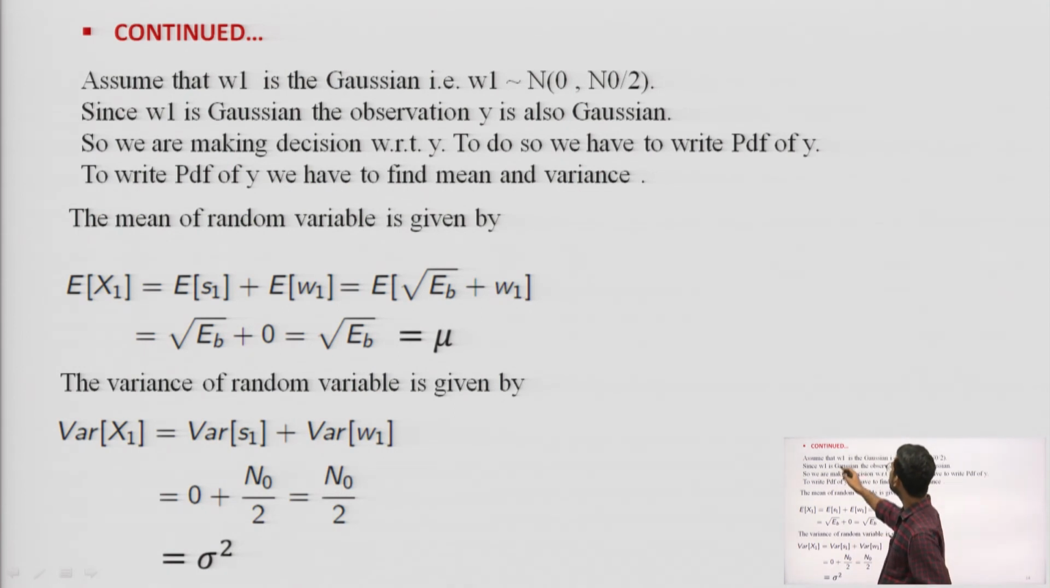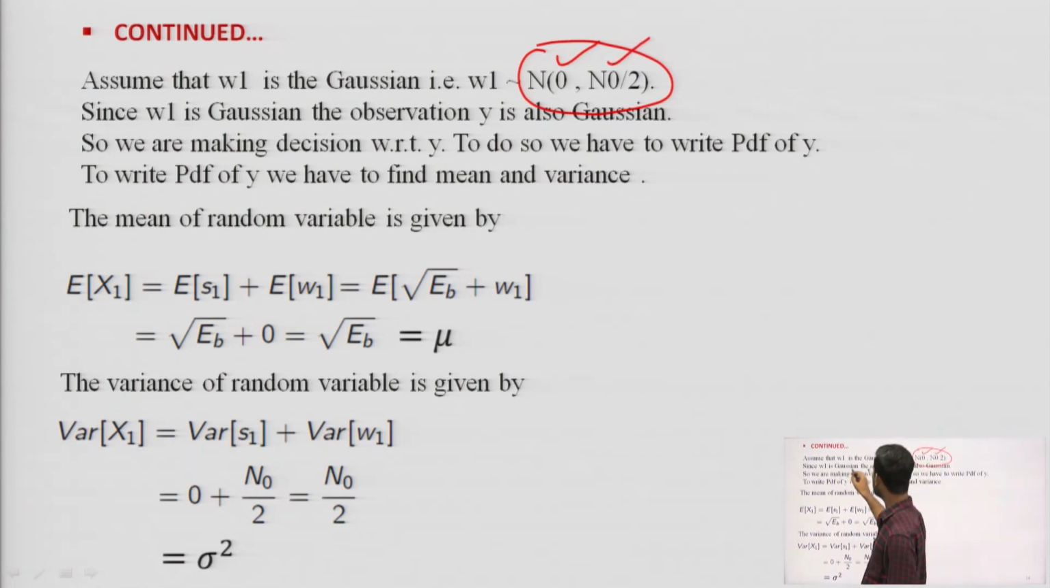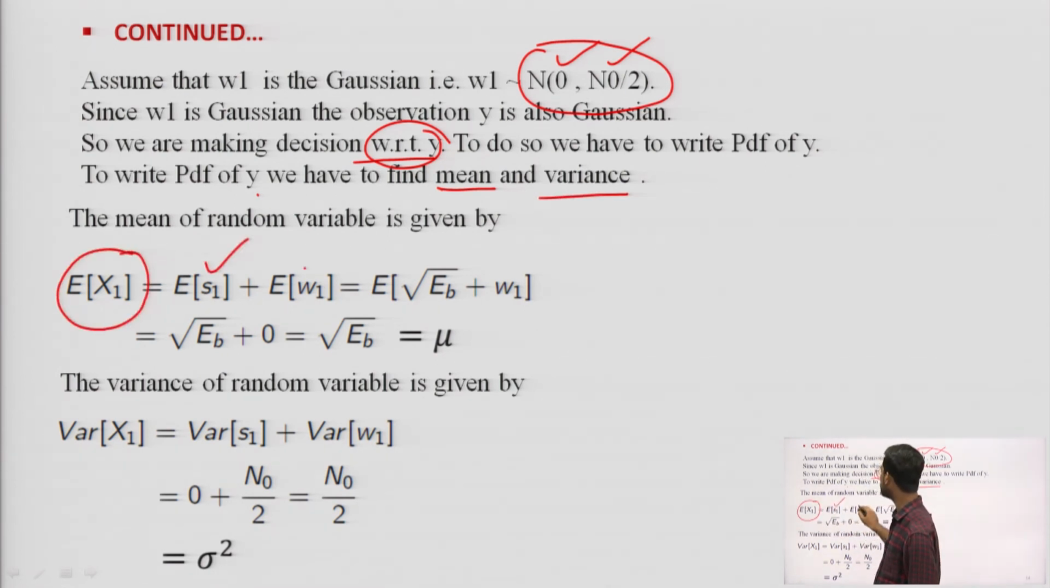Assume that w1 is Gaussian with 0 mean and n naught by 2 variance. Since w1 is Gaussian, the observation y is also Gaussian. Now we are making the decision with respect to y. To do so, we have to write the PDF of y, and to write the PDF of y, we have to find the mean and variance. So, what is the mean of x1? That is the mean of s1 plus w1. The s1 mean is root Eb, and the w1 mean is 0.